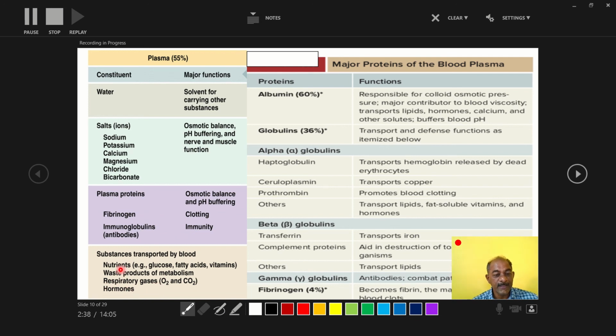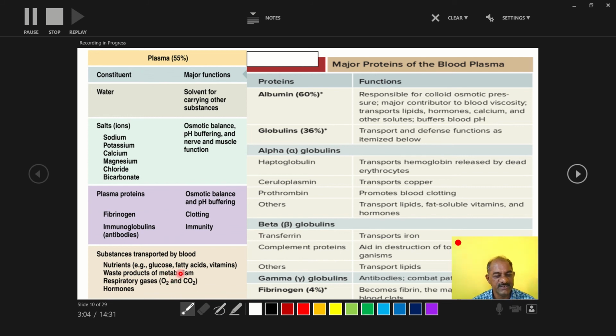This nutrient always occurs in the form of glucose, fatty acids, vitamins, amino acids. That type of nutrient is also transported. Then waste products of metabolism. Metabolism means the physico-chemical reactions occurring inside the body.